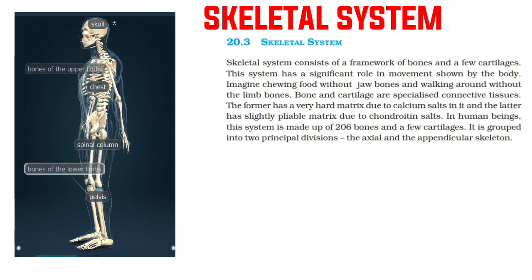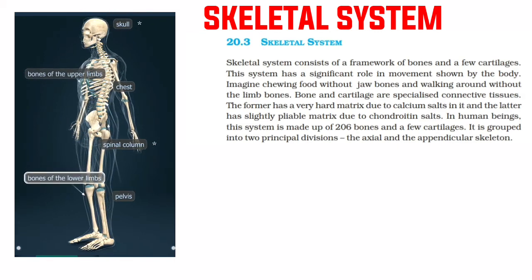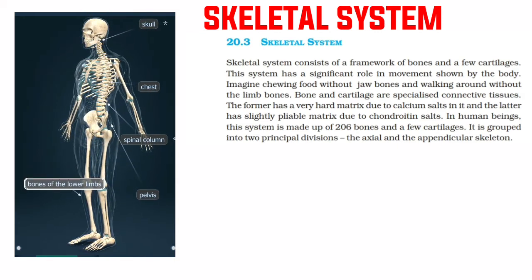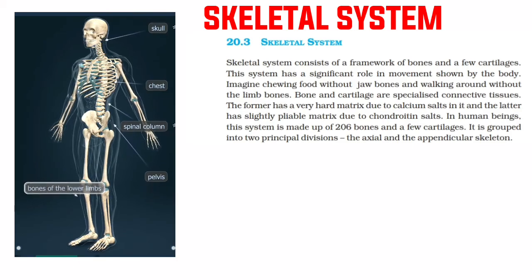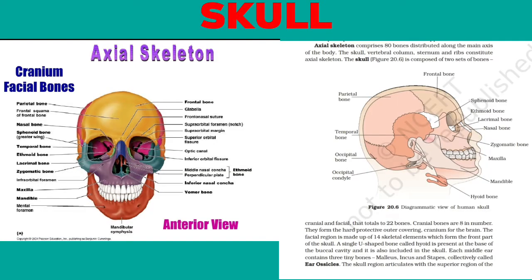It is grouped into two principal divisions, the axial and the appendicular skeleton. The axial skeleton comprises 80 bones distributed along the main axis of the body. The skull, vertebral column, sternum and ribs constitute the axial skeleton.